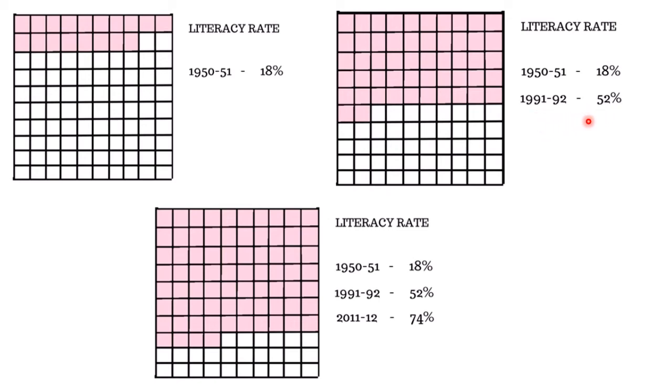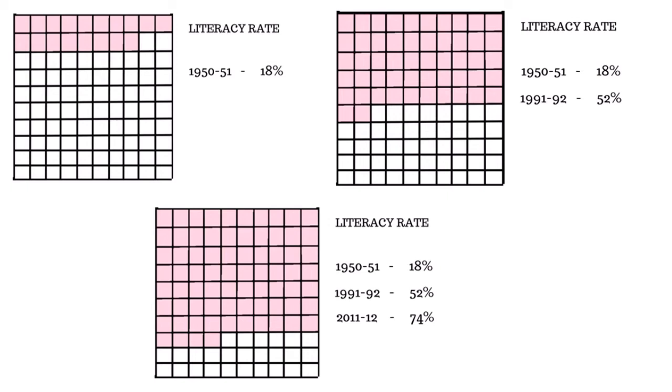The census in 2011-12 showed literacy went up to 74%, and the recent one, in 2019, shows the literacy rate has increased to 81%. That means out of 100, 81 persons are literate. So we have seen a drastic increase in the literacy rate of our country, which definitely has improved the quality of our population.